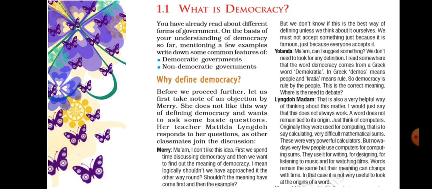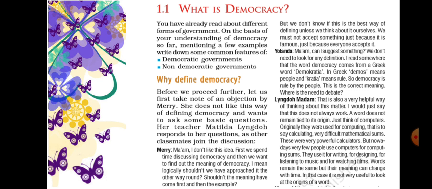And the next, features of democracy. Some of the features are here. First is rule of law, next respect for rights, then one person, one vote, one value, then free and fair electoral competition, then major decisions by elected leaders. So friends, the features of democracy include rule of law, respect for rights, one person, one vote, one value, free and fair electoral competition, and major decisions by elected leaders.